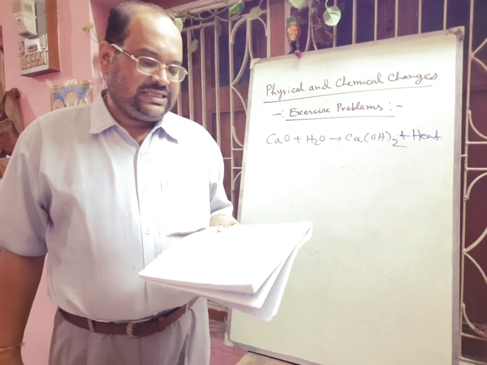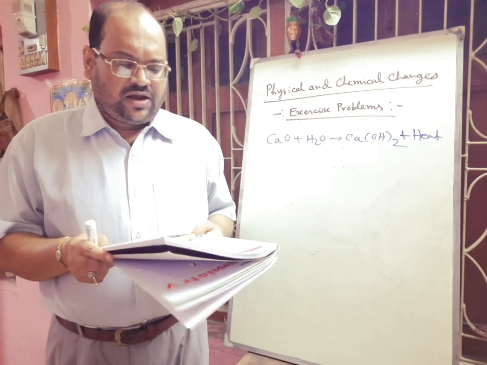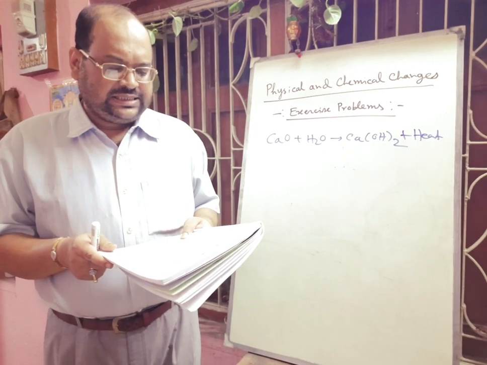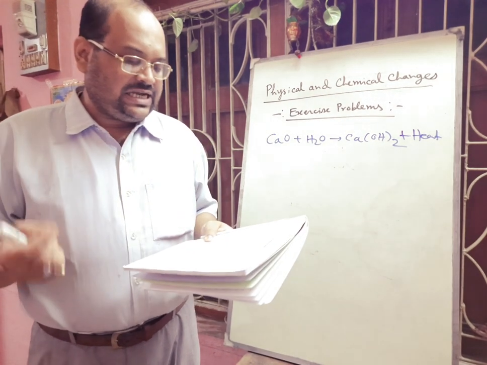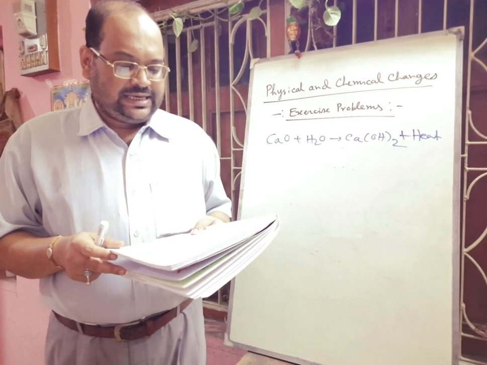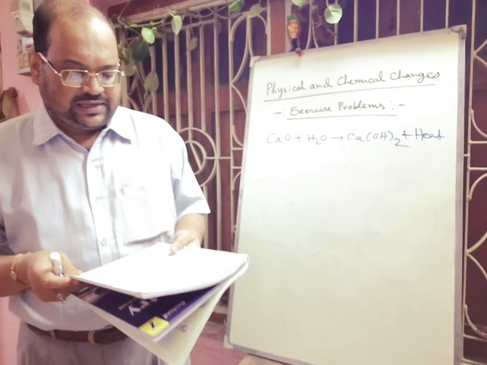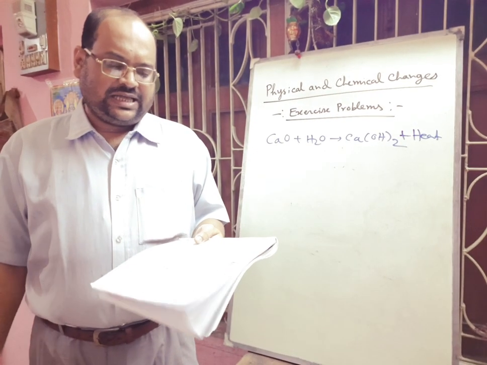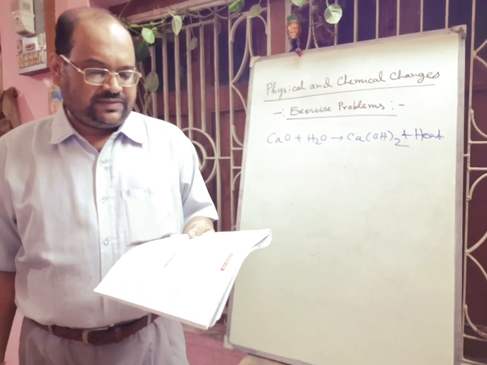Burning of a fuel is a dash change, you have to write chemical change. Revolution of earth around the sun is a dash change, so in this case you have to write natural periodic change. Next one is growing of a seedling into a plant is a chemical change. Next, question number 2 is given, different types of changes are given, you have to state whether the following are physical and chemical changes. Glowing of bulb, definitely is a physical change.